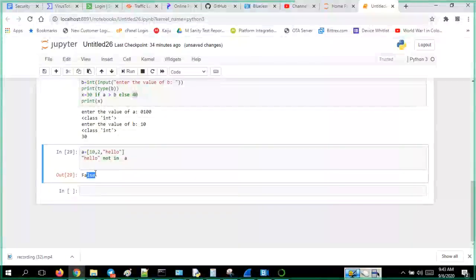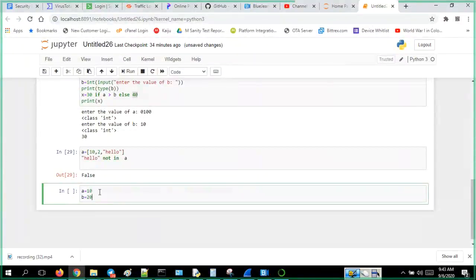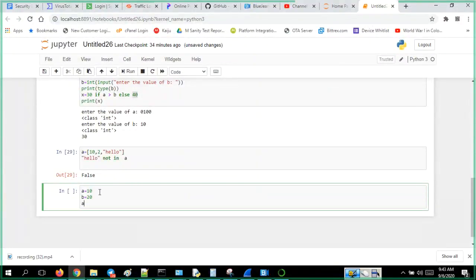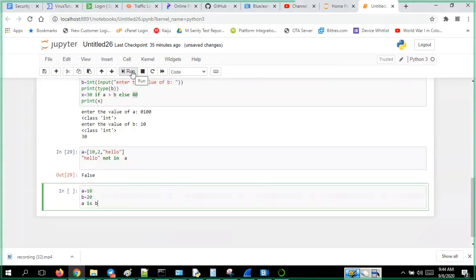Okay, that is the thing. So this is about the membership operator. And the last thing is the identity operator. Now A is equal to 10, B is equal to 20. A is B means A and B are pointing to the same object or not. That is called is, which means the value and the object ID both should be the same.